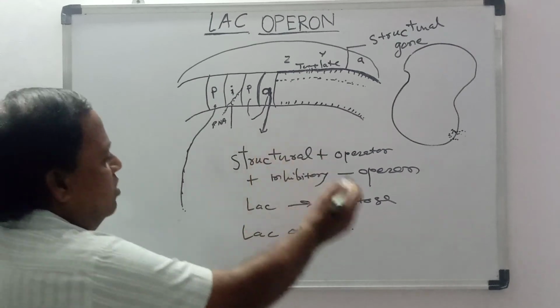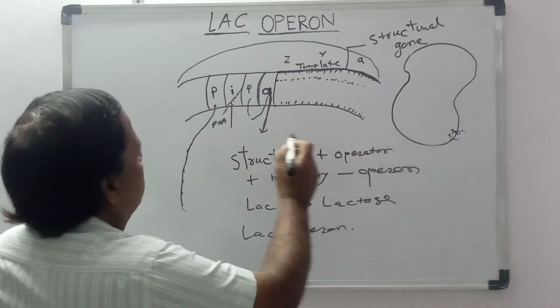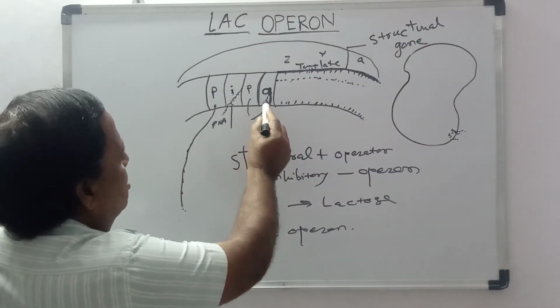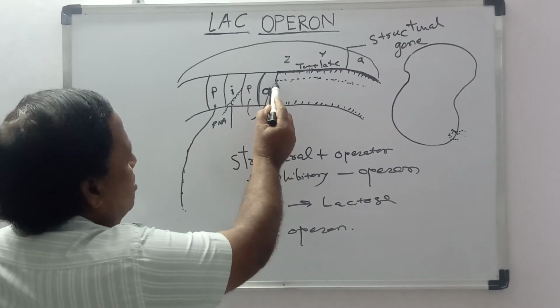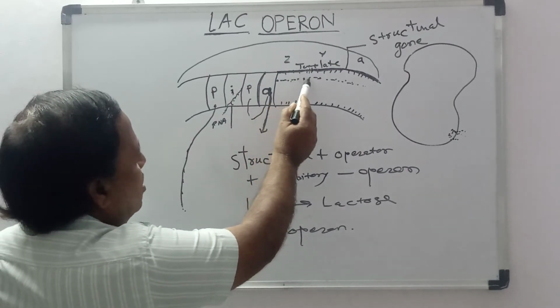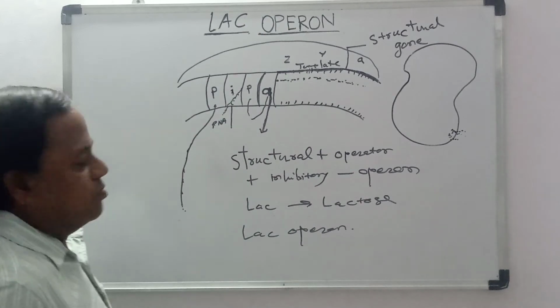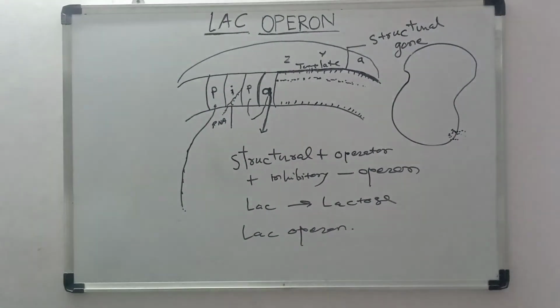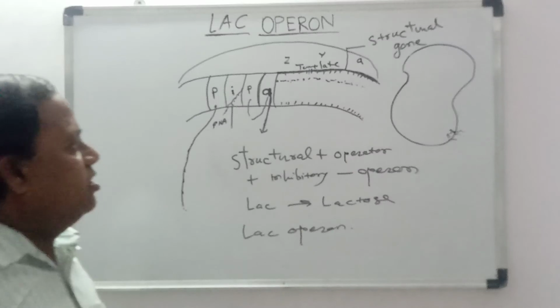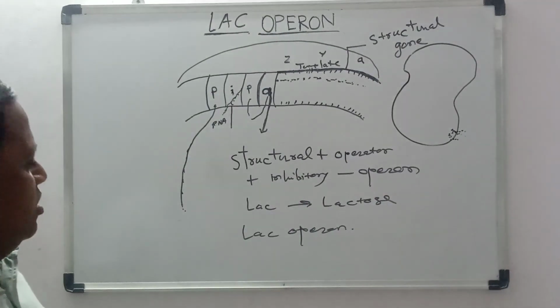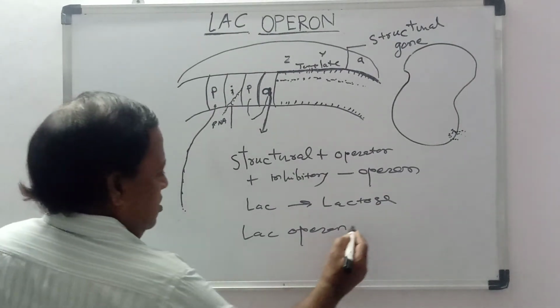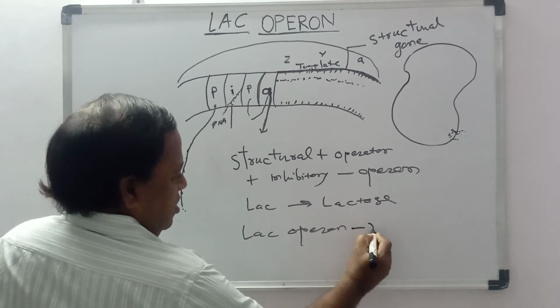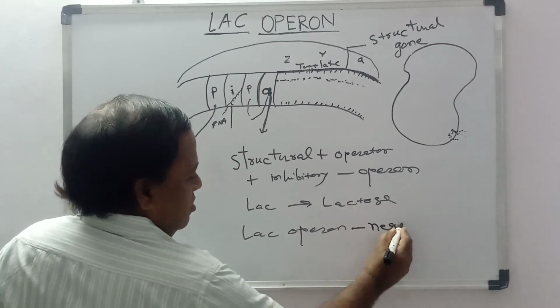So, when lactose comes into the environment, this inhibitory protein is removed, and the production of RNA starts, and lactose is digested. So in this way, the regulation and expression of gene is done in lac operon. It is also called a negative operon.